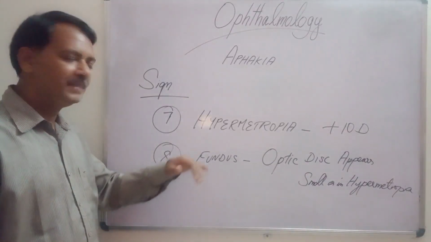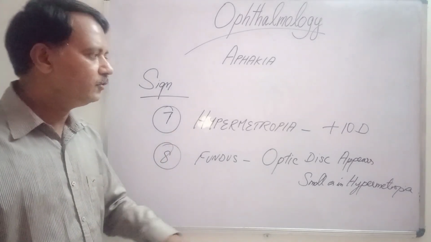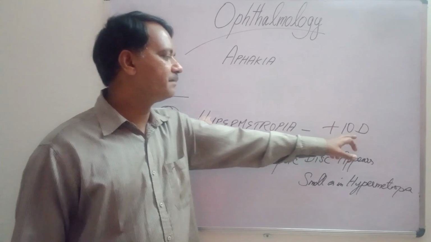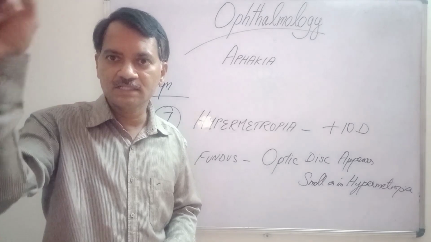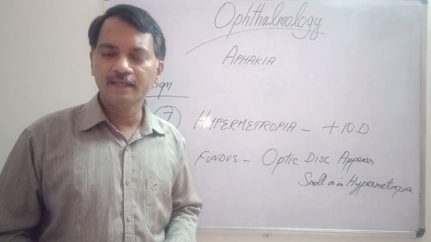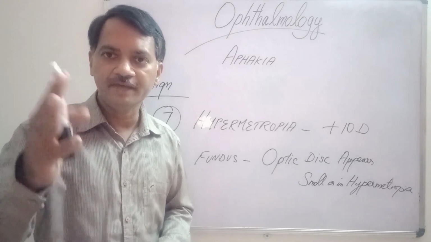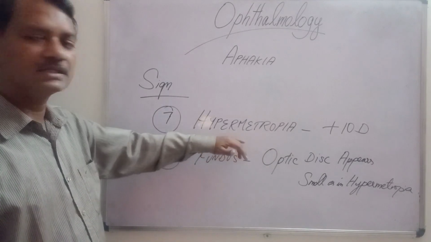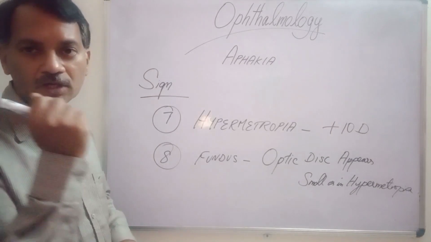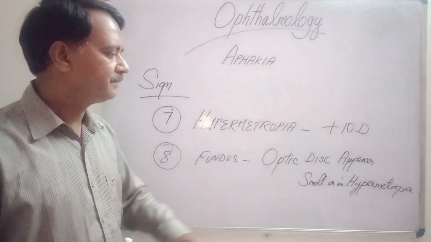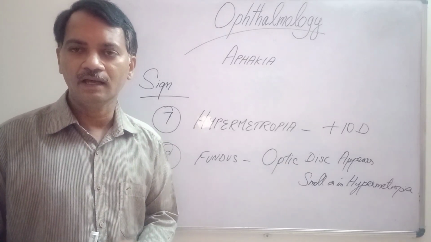You can confirm aphakia by 2 more signs. One is the patient will be highly hypermetropic because of the absence of lens. When you put a +10 dioptric spherical lens in front of the patient's eye and you check the patient's visual acuity, there will be an enormous increase in the visual acuity of the patient. That will confirm aphakia. Because of this hypermetropic shift in the eye, when you look and see the retina of the eye, the optic disc will appear smaller in size as you see in hypermetropic refractive errors.